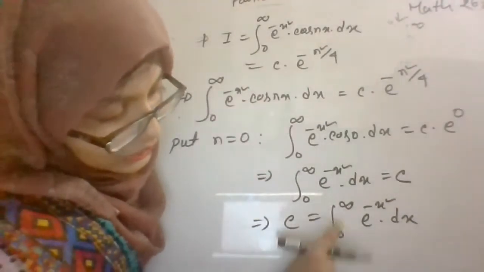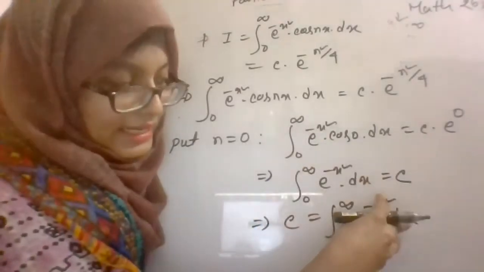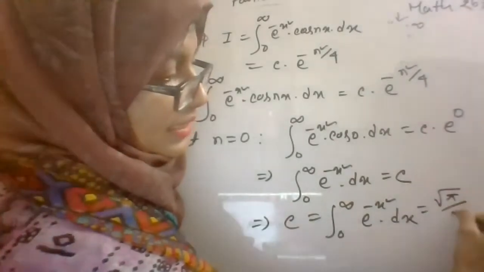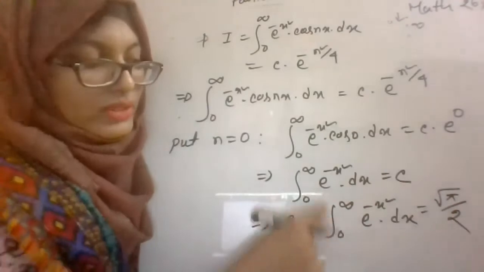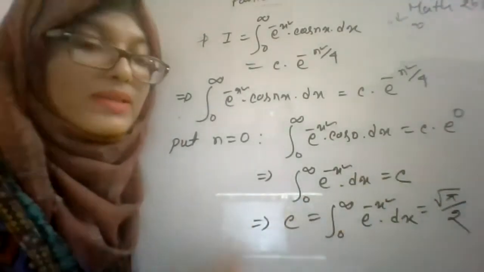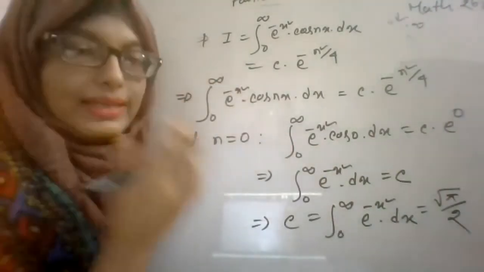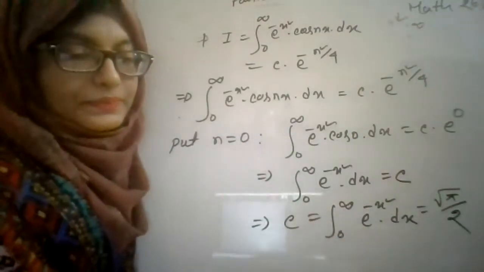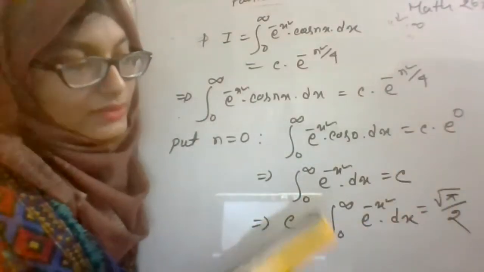The integration from 0 to infinity of e to the power minus x squared dx has a specific result, root over pi by 2, and it is known as a property of the gamma function. So you can directly use this result, and if I get enough time, I will show you the proof after completing this math. Okay, so we have found the value of c, that is root over pi by 2.